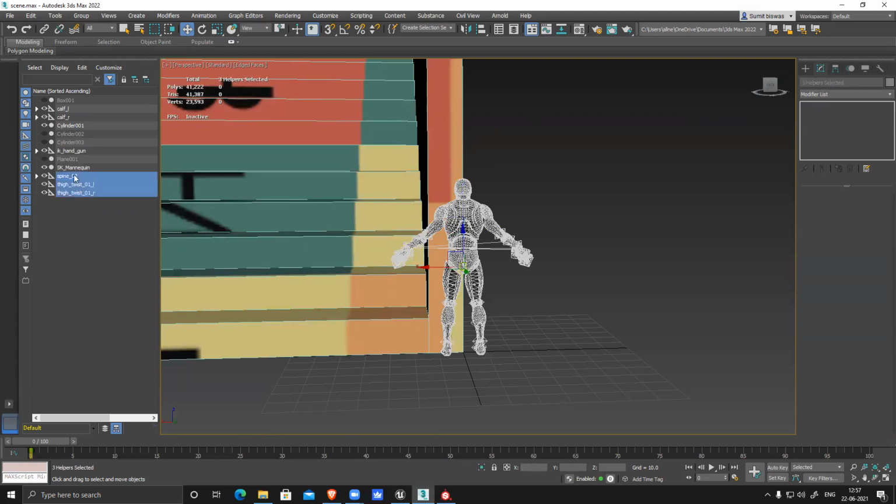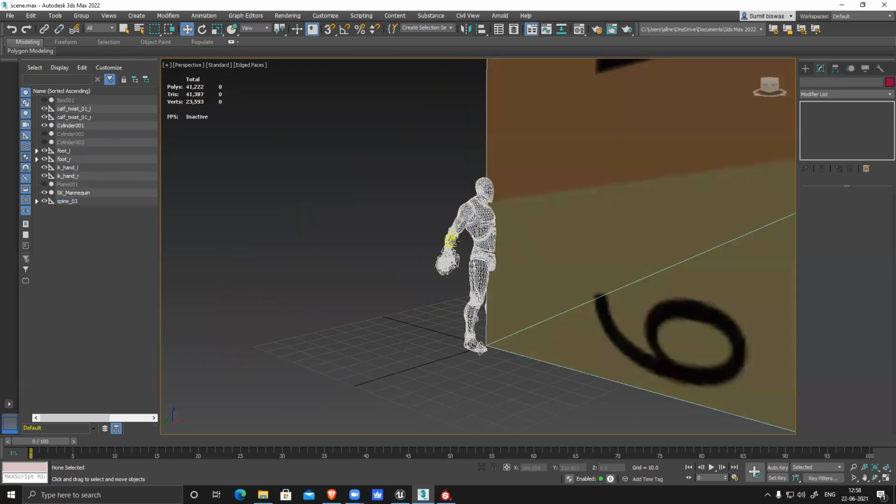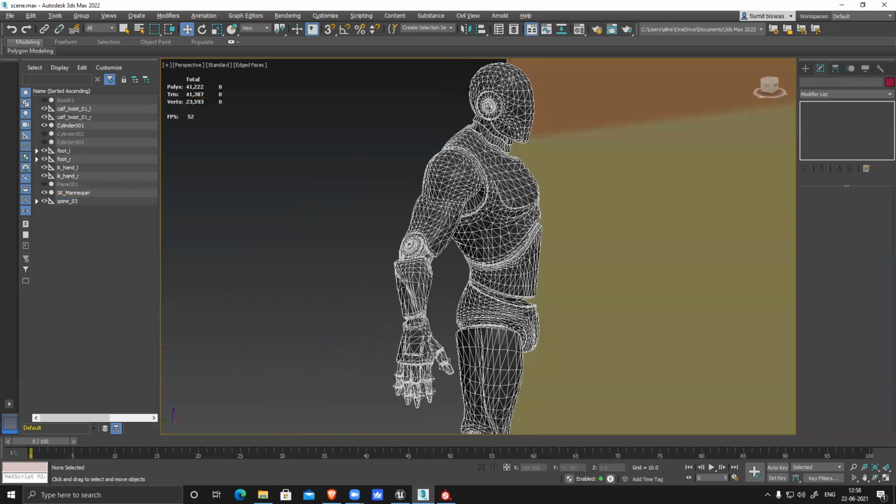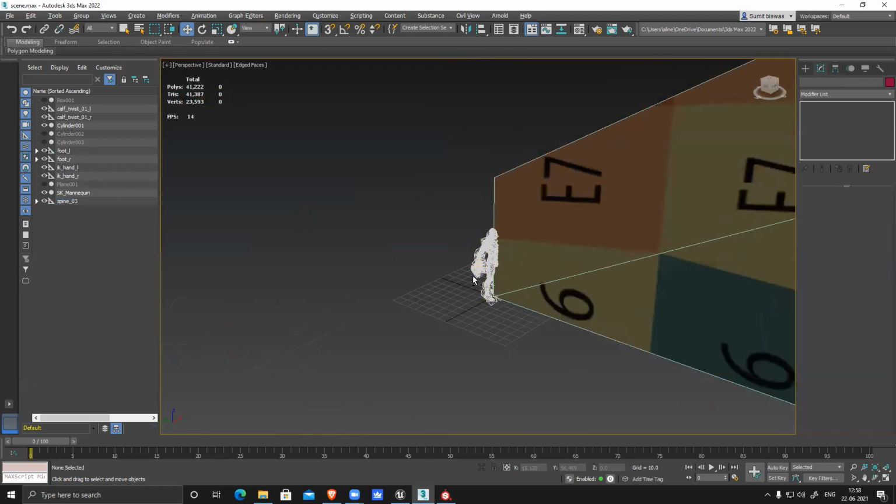It's a rigged model, so it will give you all these errors. That is something we'll keep there. Anyway, you don't have to use it. It's just for checking the scale of the model.